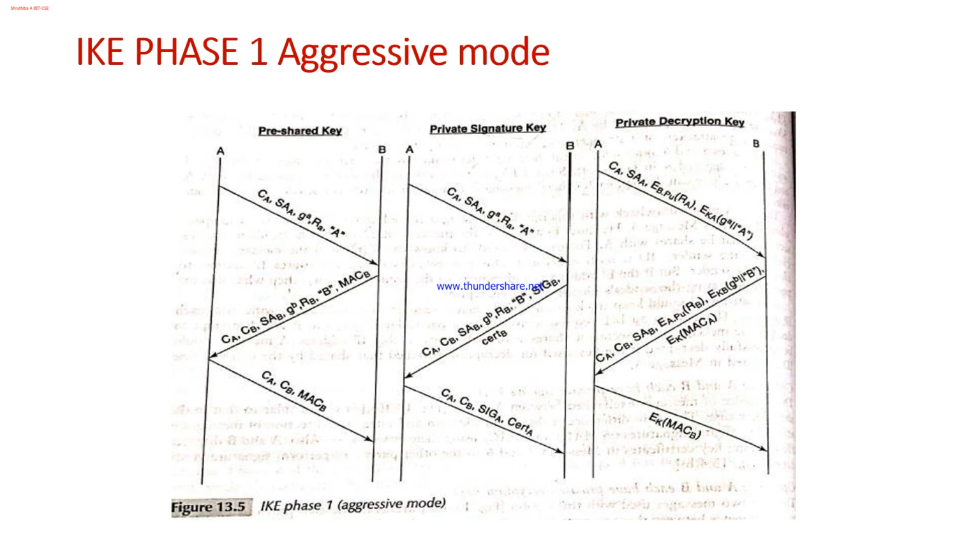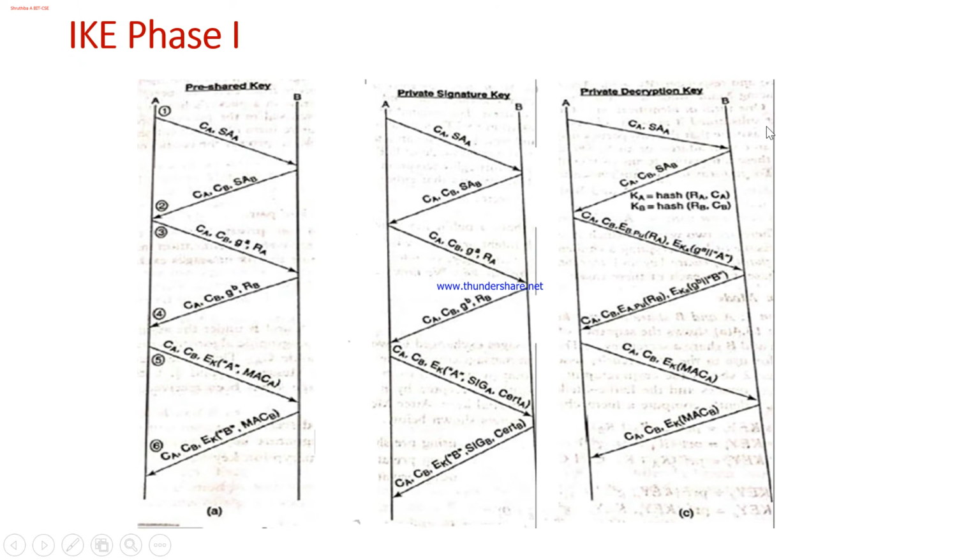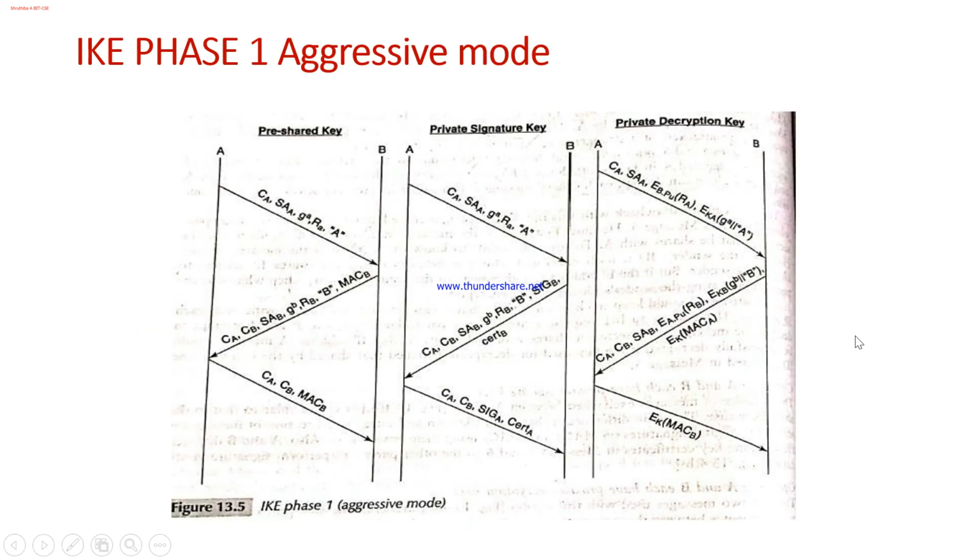If you rely on the method where in total 6 messages are exchanged for phase 1, such a method is called main mode. If you perform the same task using a 3-message exchange, it is called aggressive mode. I had missed this here, so please make a note of it: this is main mode, and this is aggressive mode.